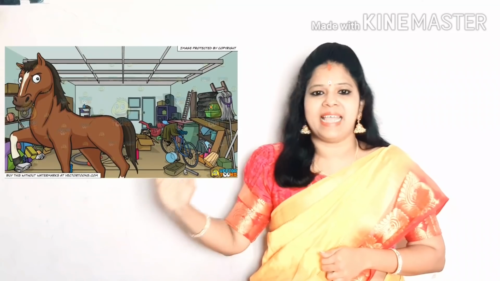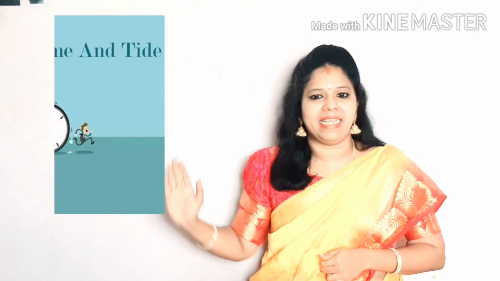We can also call them pairs, which are treated as a single unit for communicating the same idea. Can you give me some more examples? Rice and dal, horse and garage, time and tide. All these pairs take a singular subject with a singular verb.